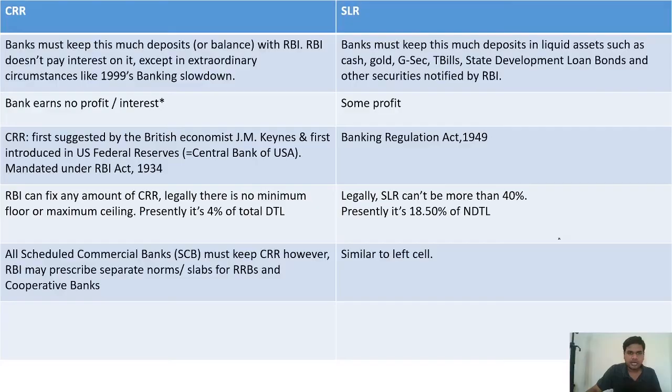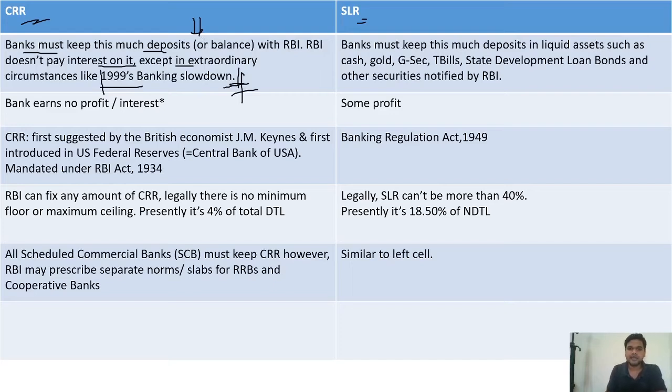Okay, so now I am coming to the comparison. Here it will be more clear. First of all, CRR and SLR, you know the full form. Now the bank must keep this much deposit with RBI. RBI doesn't pay interest on it except in extraordinary circumstances like the 1999 banking slowdown. At that time, RBI also gave interest on the CRR deposits to banks, but it is not the norm. It never gives interest on CRR. It is only at RBI's discretion whether it gives interest to banks on CRR or not.